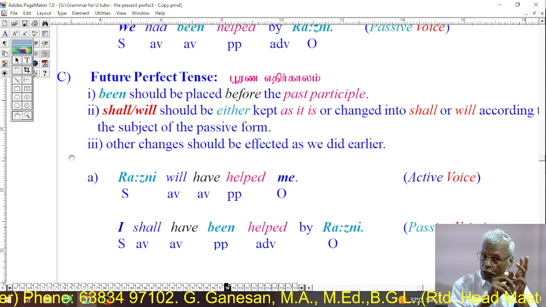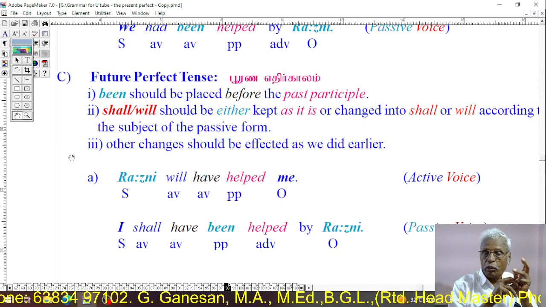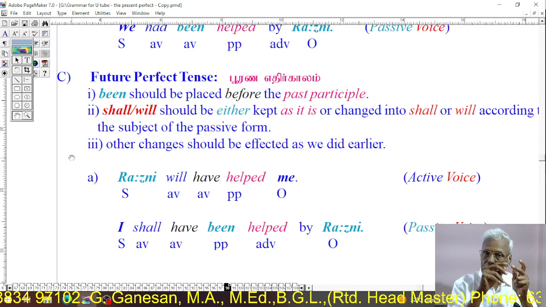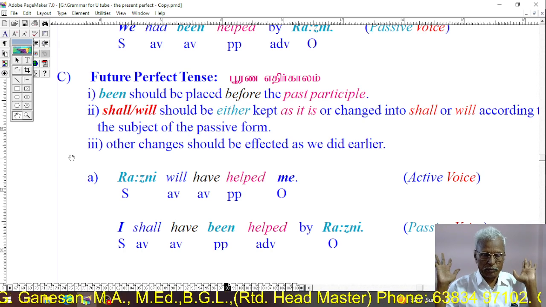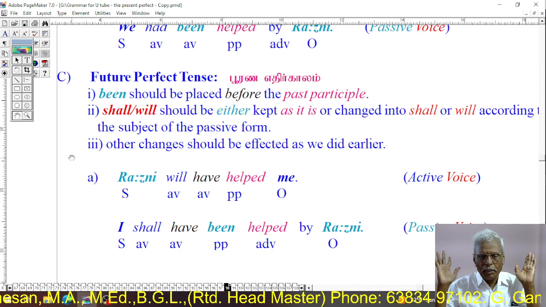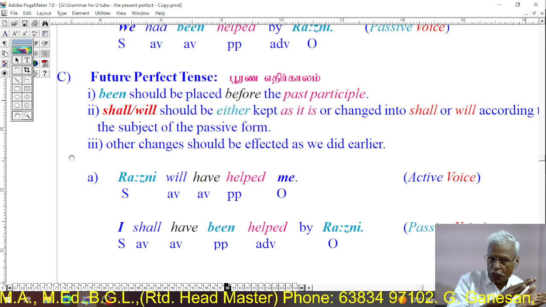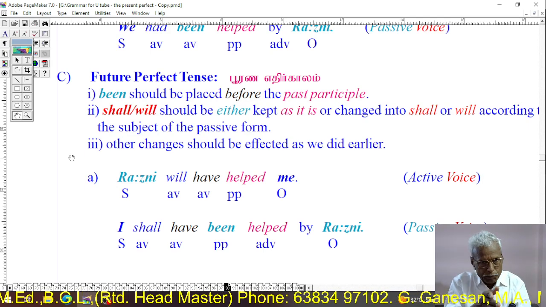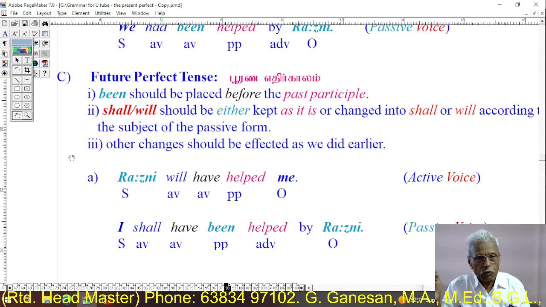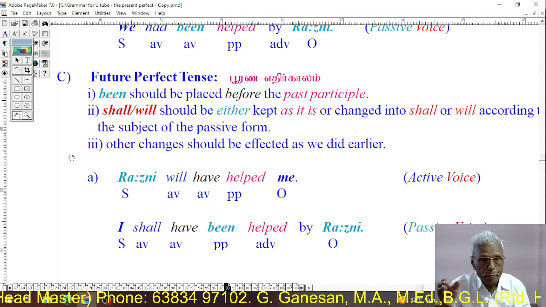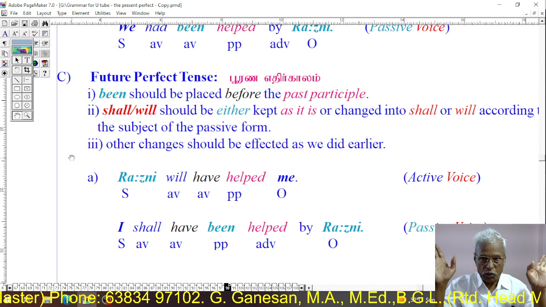The first verb is shall or will, the second verb is have, and the third verb is the past participle of the final verb. Here, when we change from active into passive, we have to place been before the past participle. That's all.